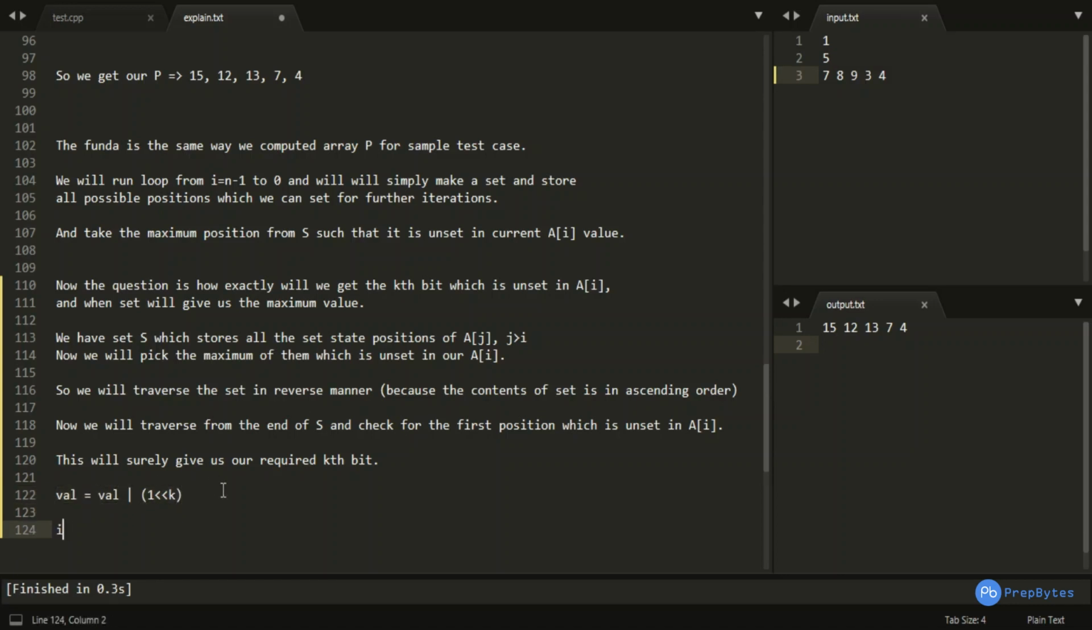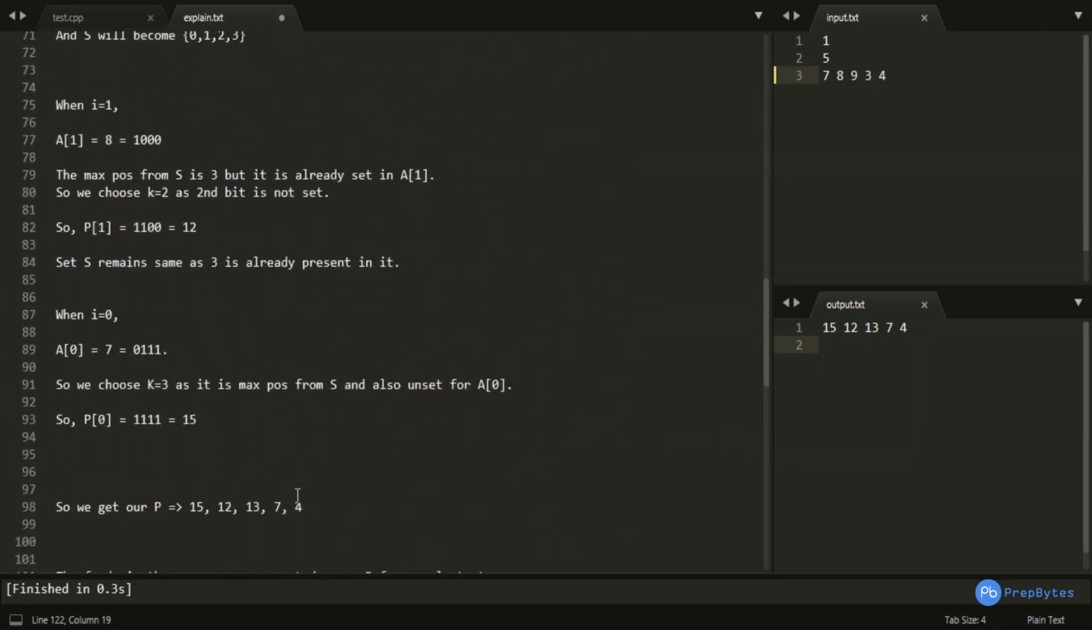And to check if some bit is set or not in val, we can simply do this particular thing, where 1 << k is nothing but a left shift, a mask which is checking if that particular kth bit is set in val or not. And this particular mask, if we OR it with val, then it would set it if it is unset, and this would be my solution.